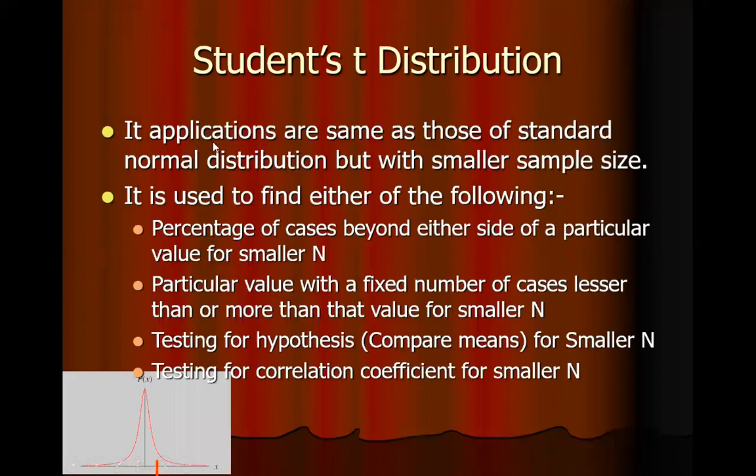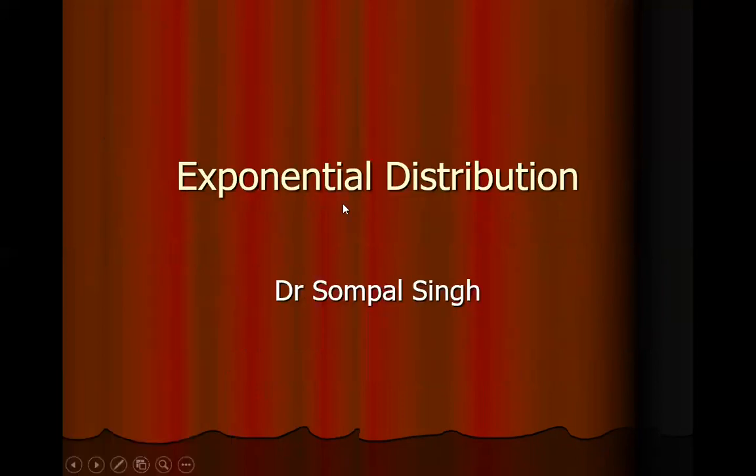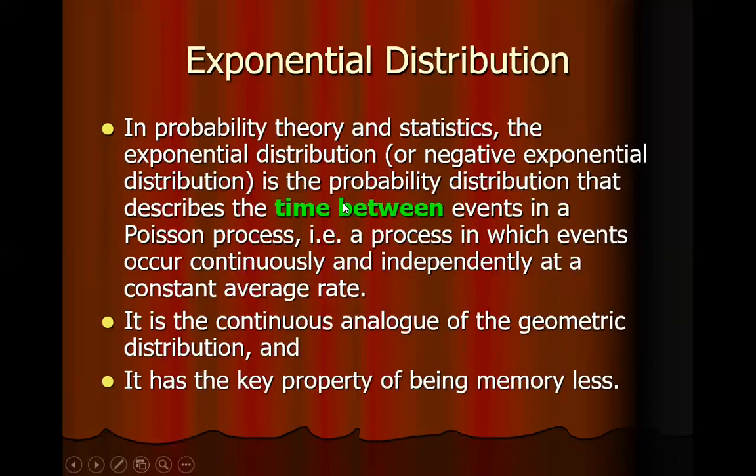So what are the utilities of the student T distribution? The utilities are the same as that of the standard normal distribution, which we have considered just now previously, but for a smaller sample size. So utilities are very similar to that of the standard normal distribution for cases with smaller sample size. Next, we go on to the exponential distribution.